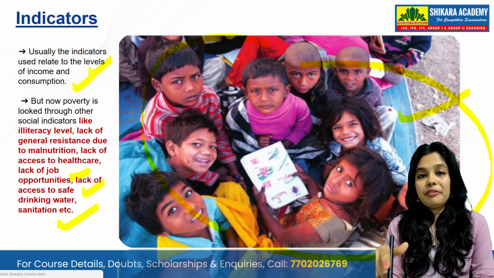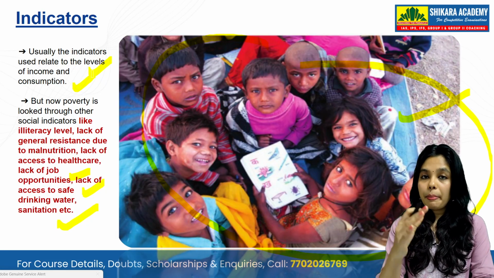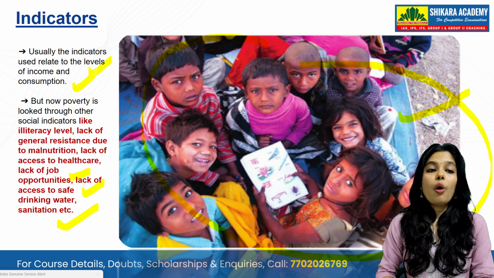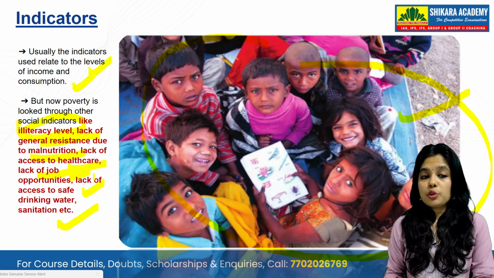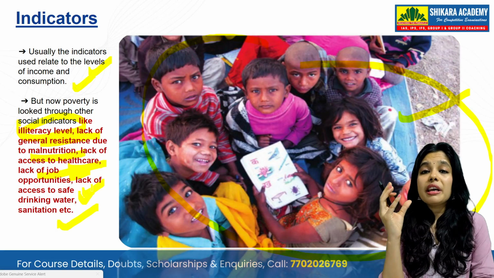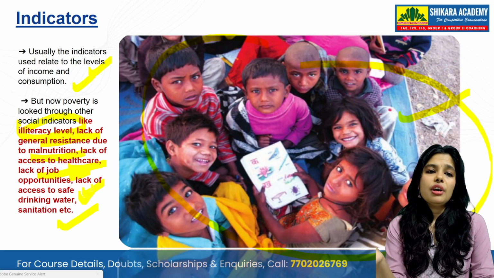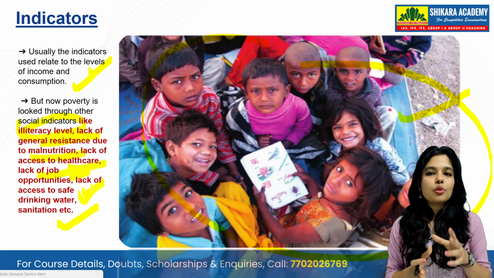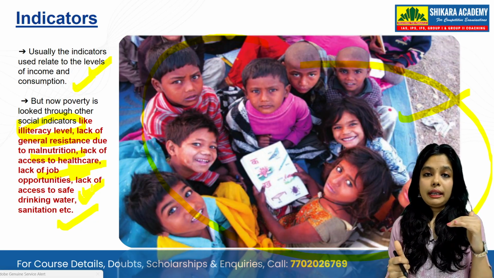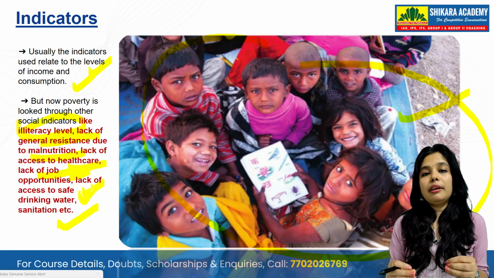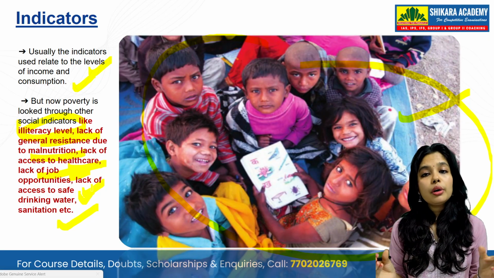But my dear students, apart from these indicators, we also have the literacy level, lack of literacy, malnutrition, healthcare, lack of job opportunities, and lack of safe drinking water and sanitation. So these are also the criteria by which you can indicate whether a person is poor or not.